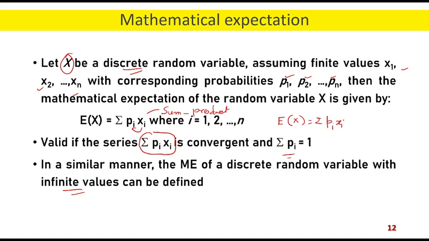In the earlier case we had i equal to 1 up to n. Here, i contains an infinite number of values, so i starts with 1 and can go up to infinity. This is how the mathematical expectation for an infinitely countable series can be defined. Other properties, like the series should be convergent and total probability equal to 1, remain the same.